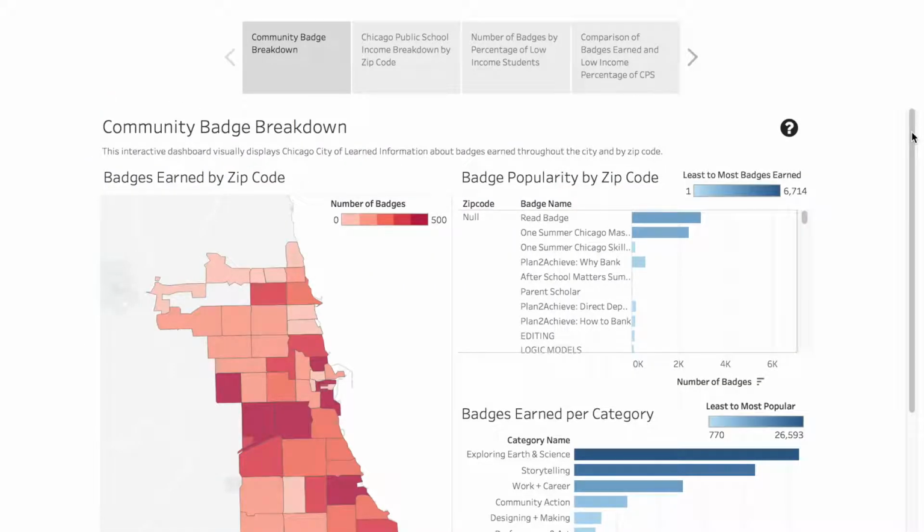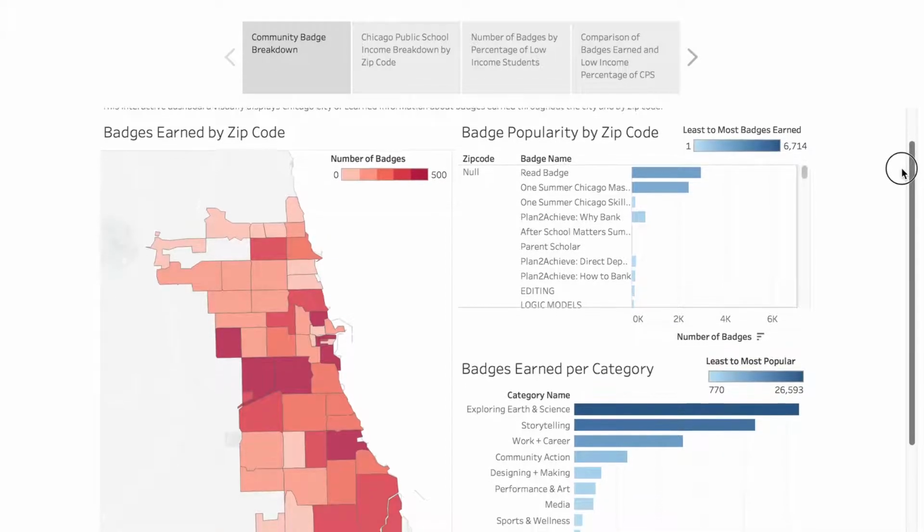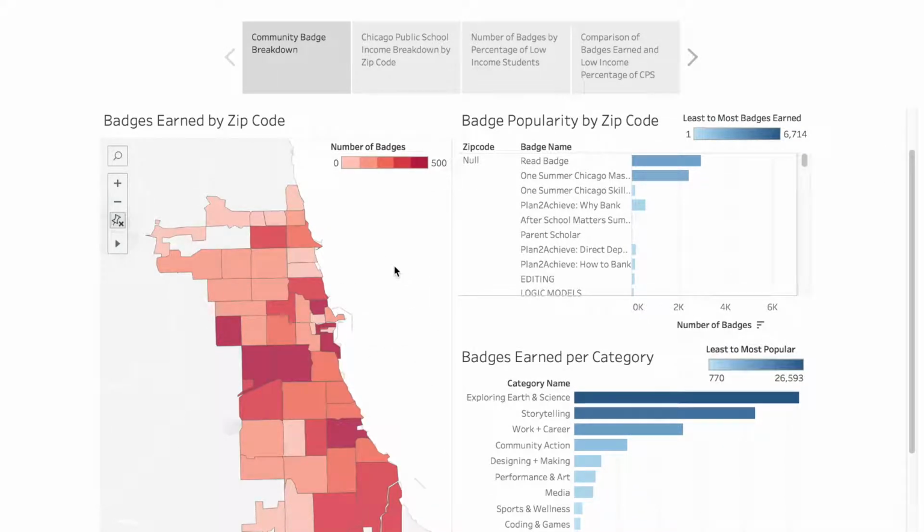The first step in determining how students are taking advantage of CCOL opportunities was to see how many and what type of badges were being earned by all CCOL users. This map displays the average number of badges each zip code has earned. This visualization displays the number of badges that have been earned within each zip code. Then, this visualization shows how many badges have been earned in each category. The bars are color-coded by intensity, with the darkest blue as the most earned badge category, and the lightest blue as the least earned badge category.